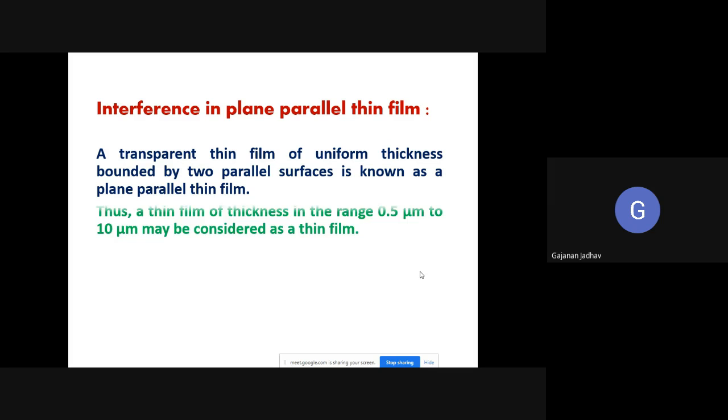Now, the thickness of these thin films should be in the range of 0.5 micrometer to 10 micrometer. That may be considered as a thin film. So this is nothing but the plane parallel thin film.